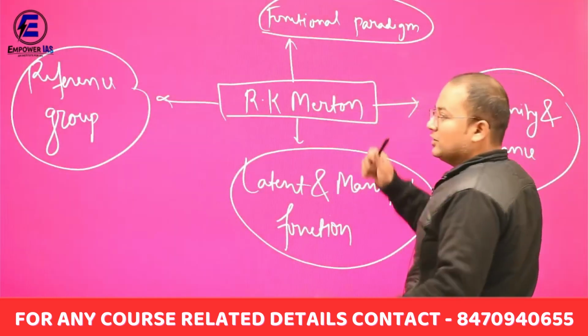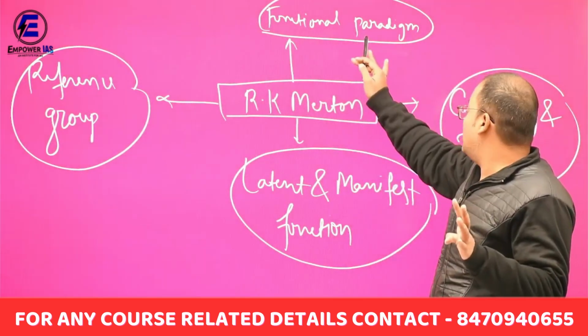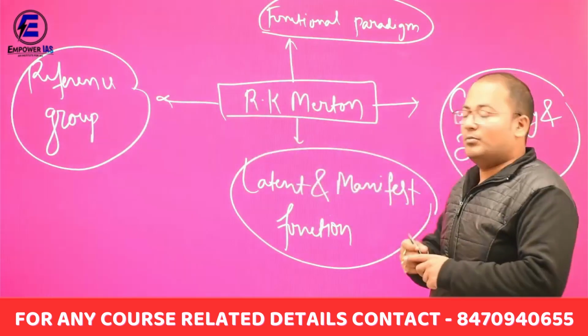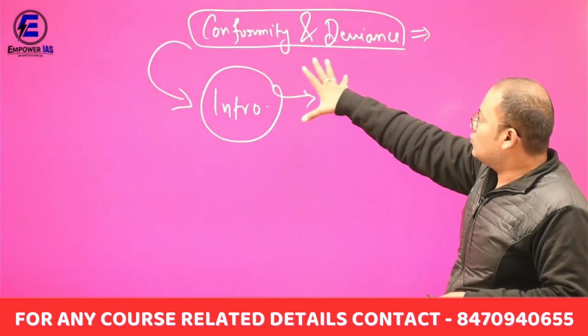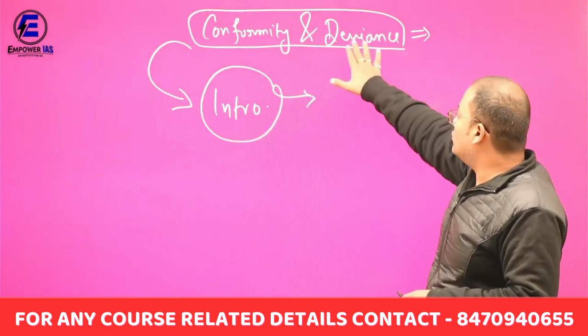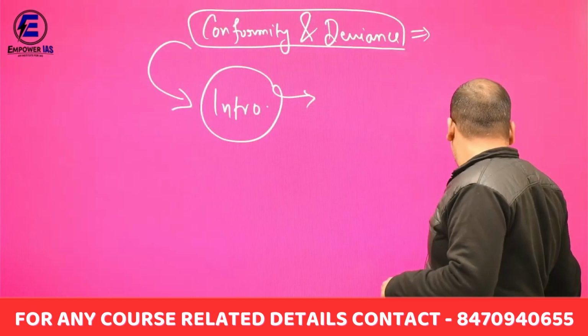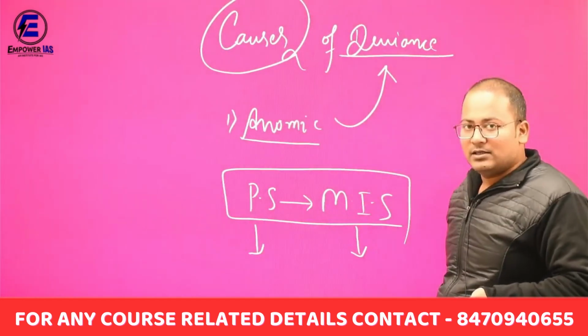R.K. Merton's four contributions in sociology are the functional paradigm, conformity and deviance, latent and manifest function, and reference group. This is all you need to study. Then what is conformity and what is deviance? Conformity is those who conform to the norms and values; deviance is those who do not conform, and they are using illegitimate or legitimate means to challenge the authority.